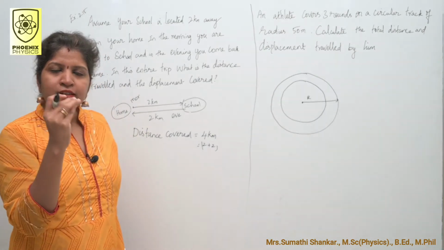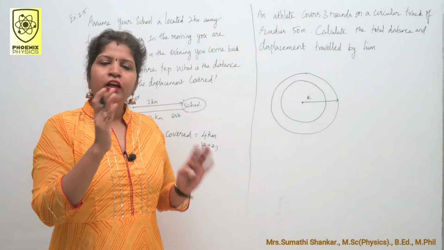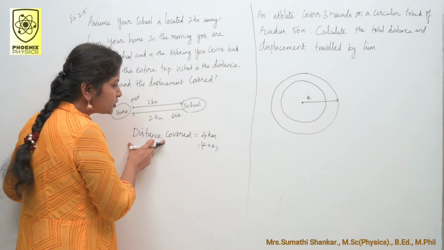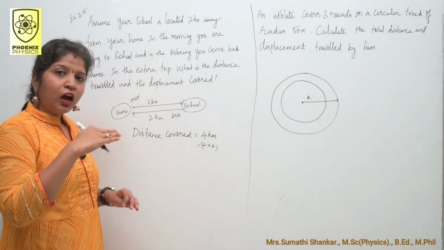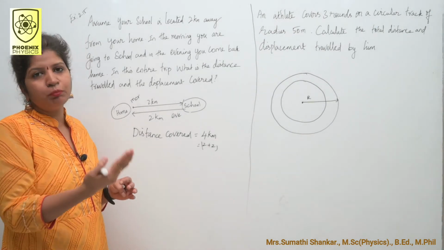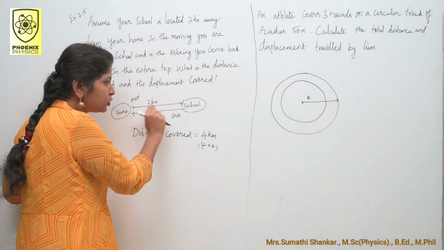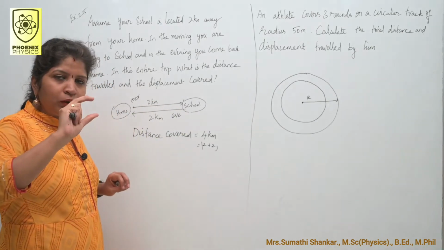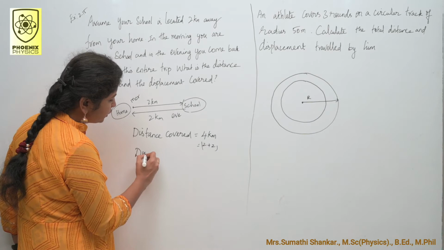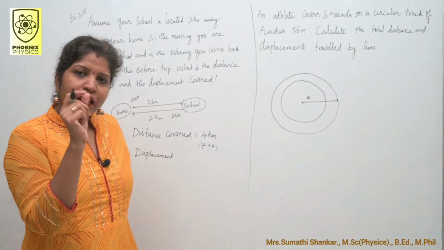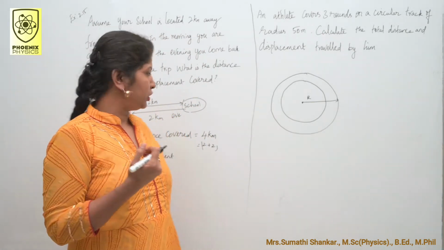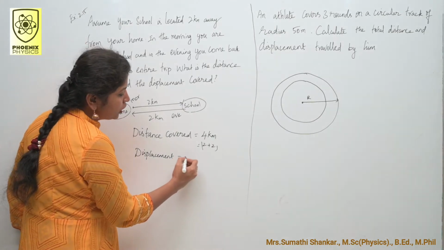You know that distance means magnitude. It does not depend on the direction. That is why distance covered is equal to 4 kilometer. Or in other words, we can say distance is the total path covered by an object. Here this is one path and this is another path. The total path covered by an object is distance. Then what about displacement? You know that displacement will be 0 if the body comes back to its initial position. So the displacement is 0.